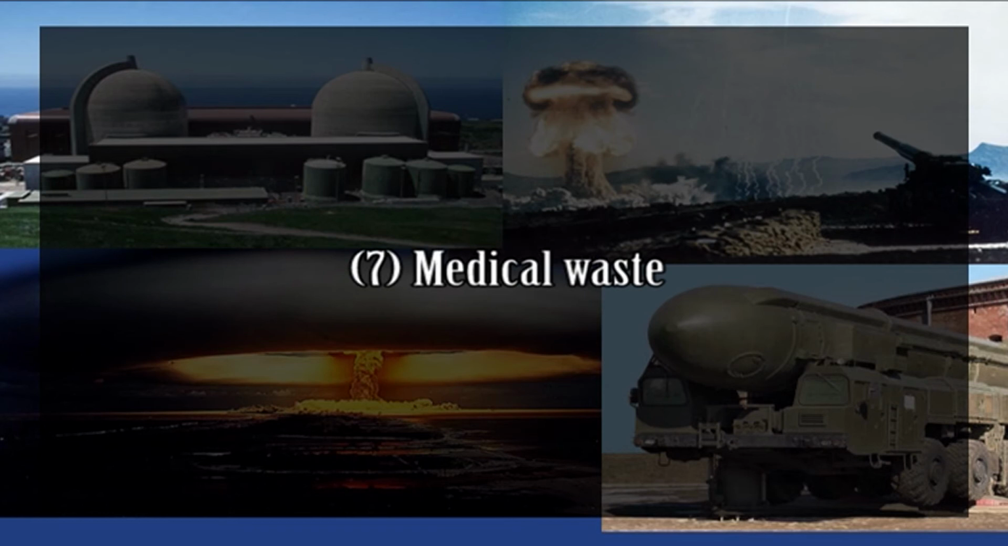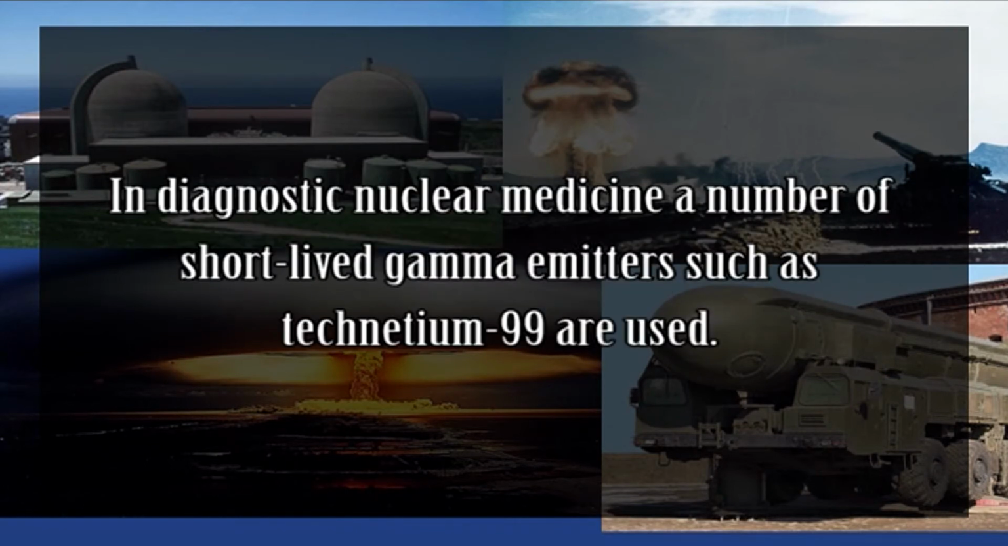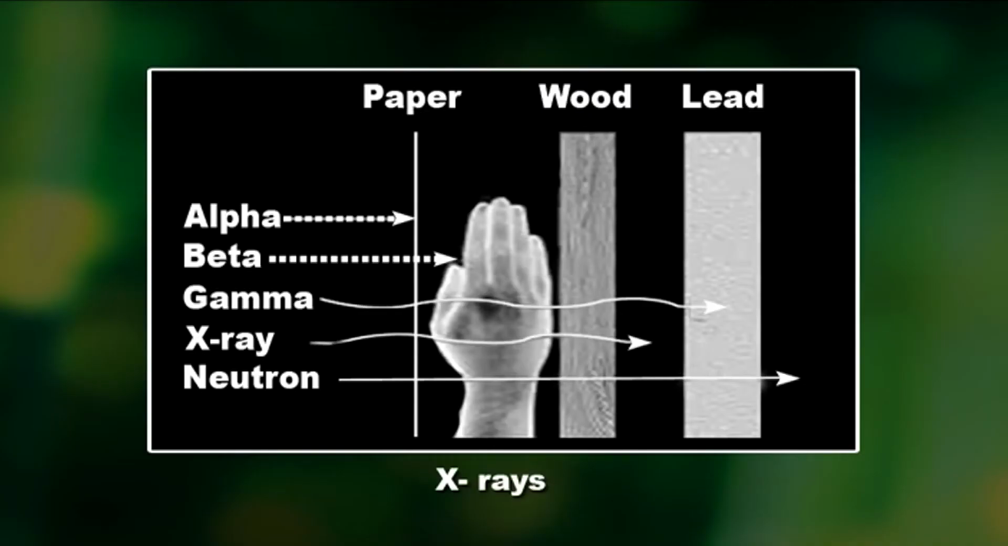Number 7. Medical waste. A number of radioactive isotopes are used in medicine, either for treatment or diagnostics. Radioactive material waste tends to contain beta particle and gamma ray emitters. In diagnostic nuclear medicine, a number of short-lived gamma emitters, such as technetium-99, are used. These can be left over a short period, after which they are able to be disposed of as normal waste. But X-rays are the greatest man-made radiations.